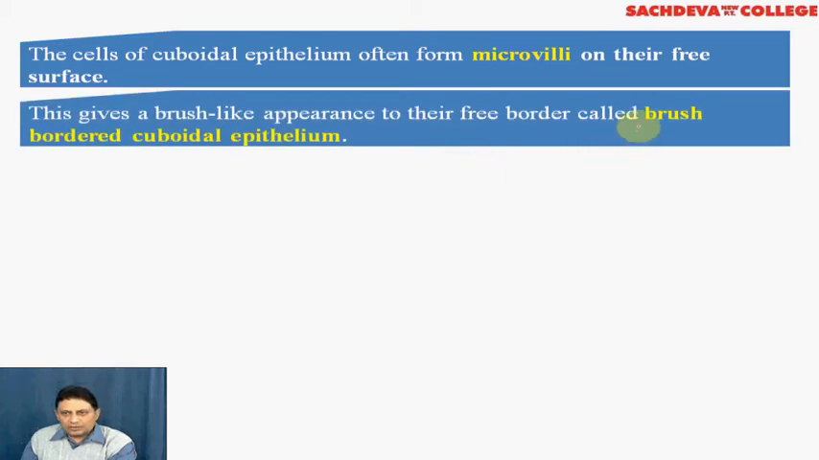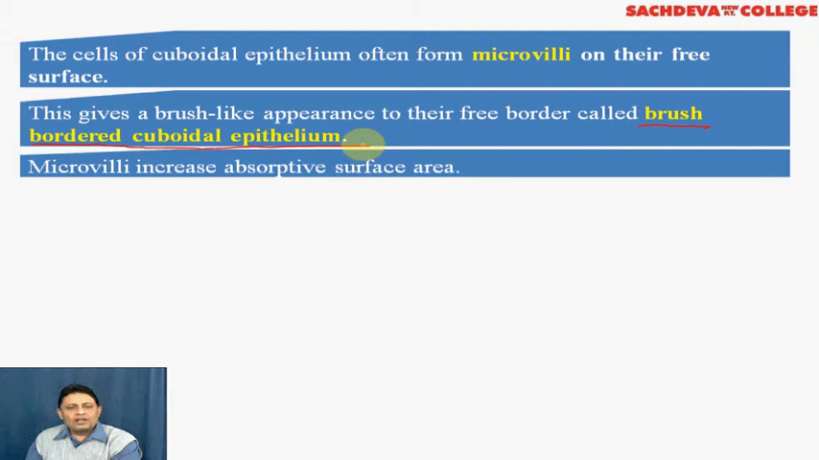This is another important question. What are the brush border epithelium? The answer will be the cuboidal epithelium having villi or microvilli on their surface are called brush border epithelium, and the microvilli increase the absorptive surface area. So it is present in those parts of the body where the surface area has to be increased.